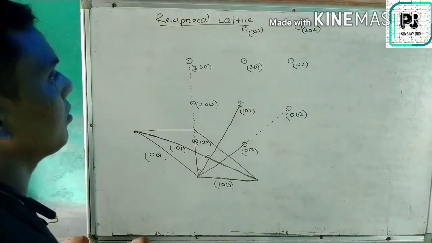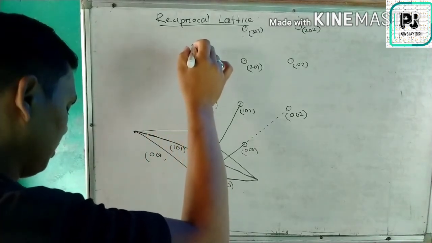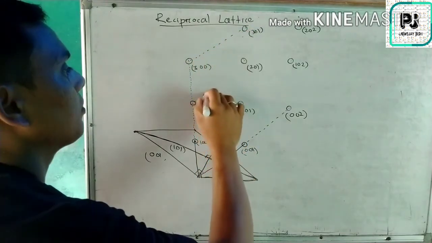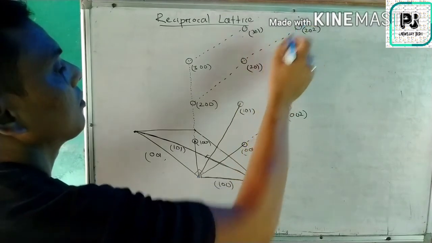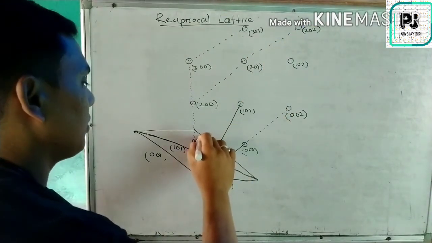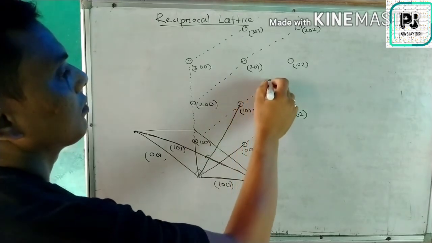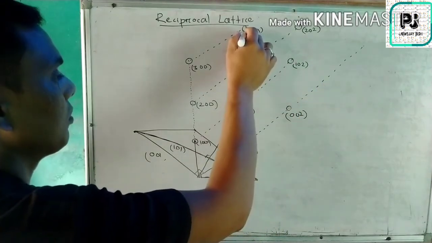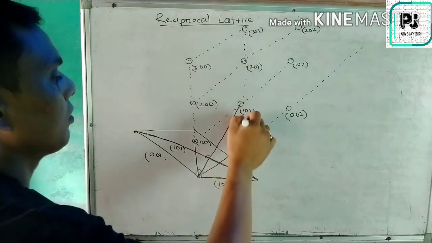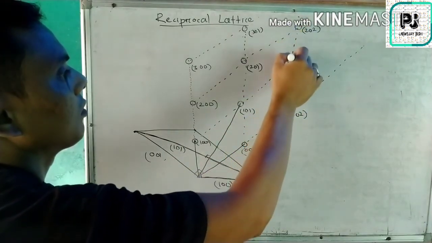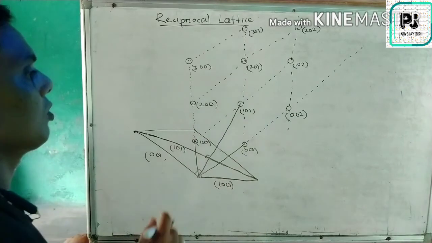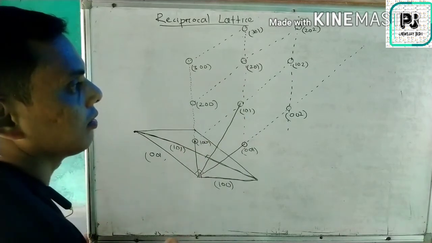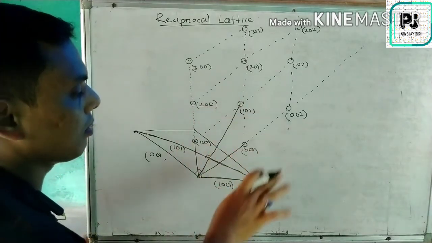Now what happened? We got different points, so now we can join these. Also we can join this one. This arrangement of points is called the reciprocal lattice. This is the reciprocal lattice.